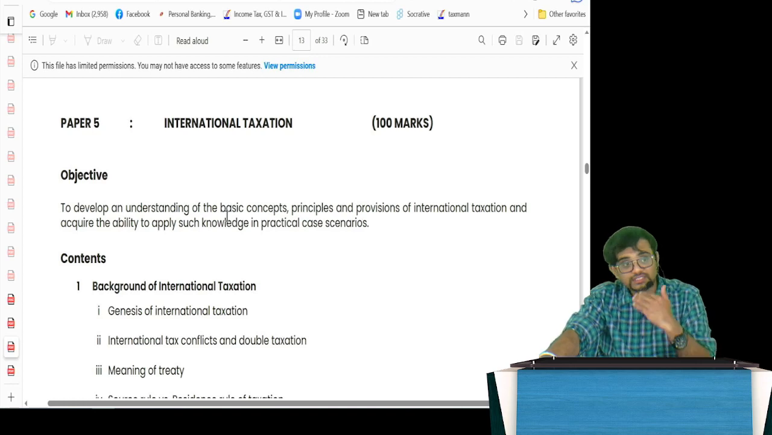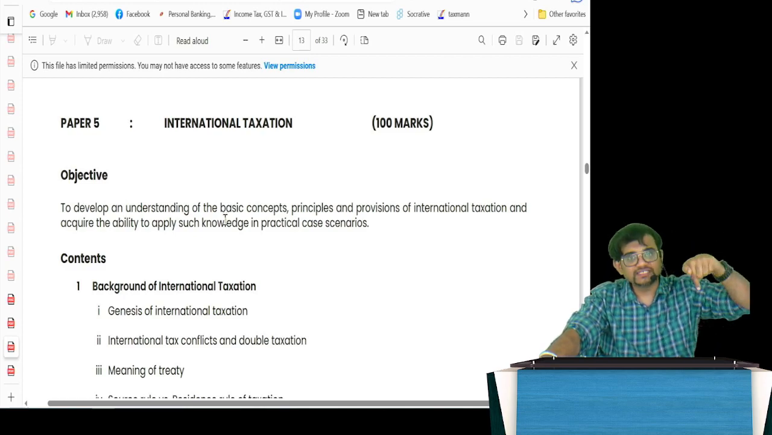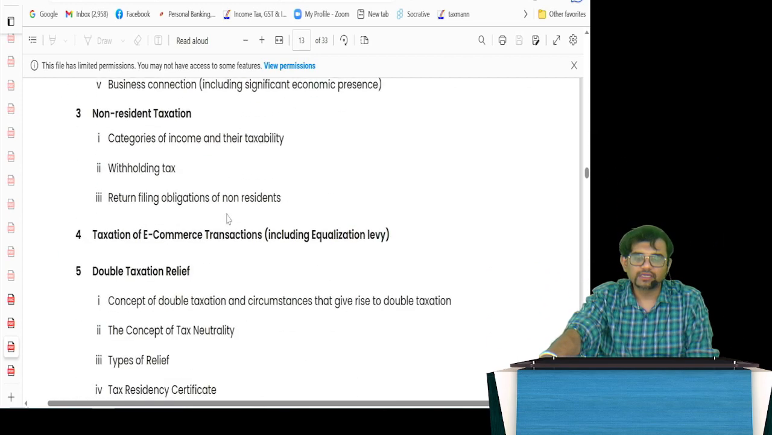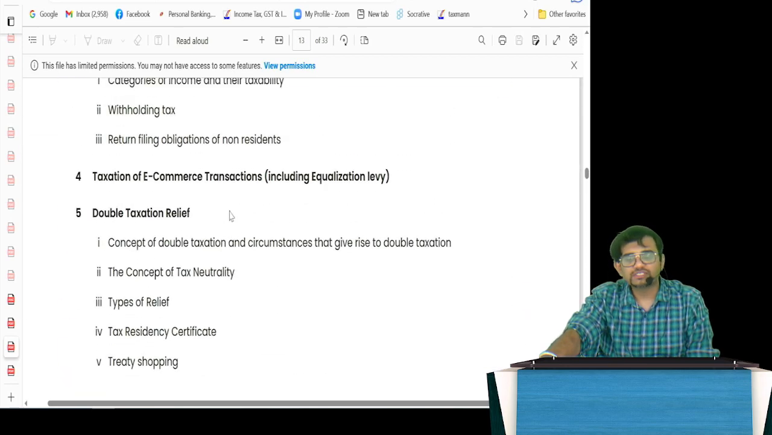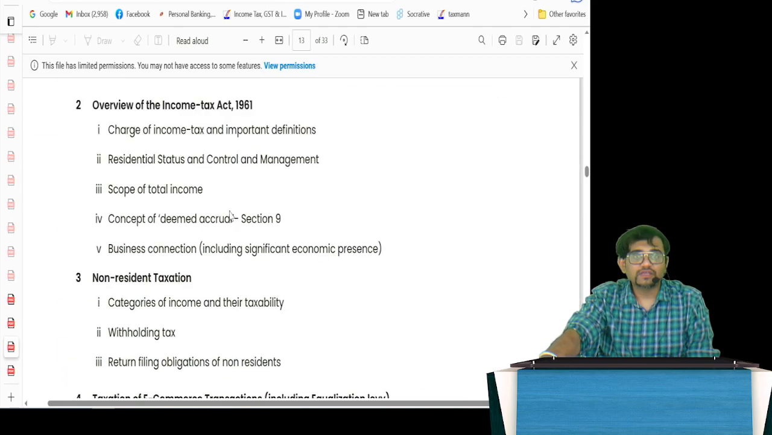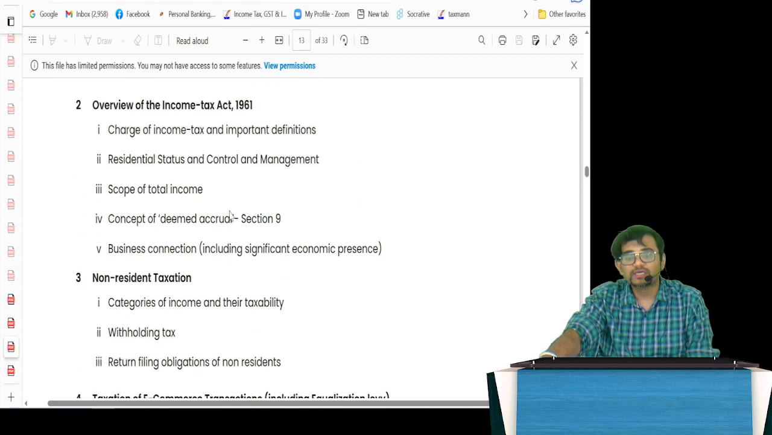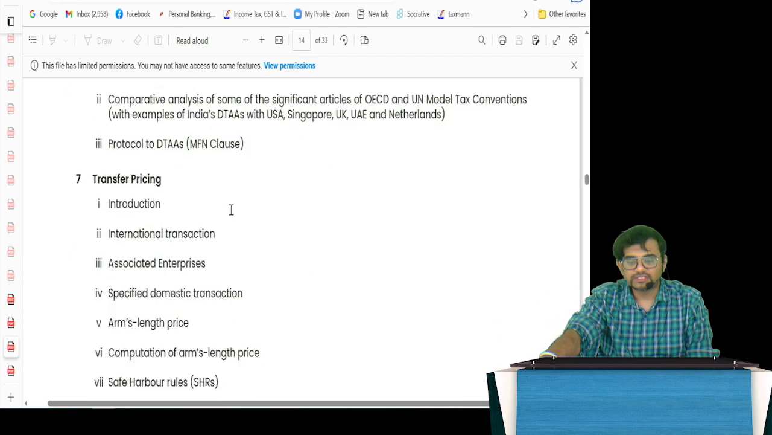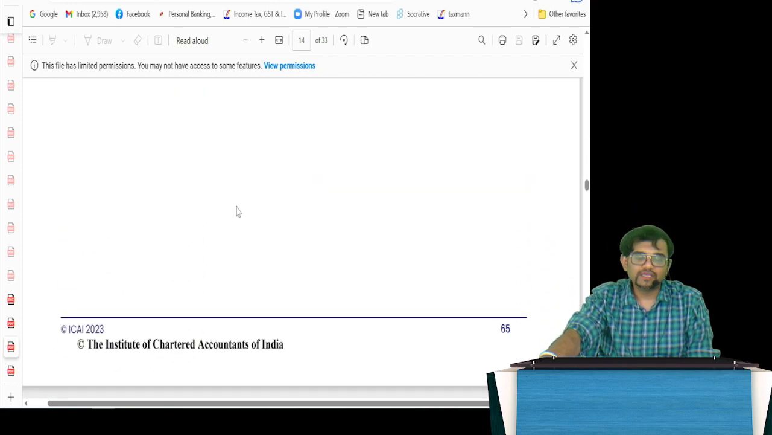And of course, guys, international taxation. If you want to do international taxation in the future, whatever was there in the existing paper 6C has been shifted to this particular paper. You can choose this, which is excellent. You have model tax conventions, double tax relief, taxation of e-commerce operators, including the equalization levy of 6%, non-resident taxation, and all these things are there. Very interesting. Transfer pricing, of course, and the overview of BEPS.